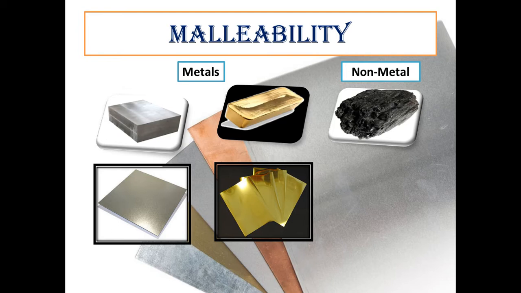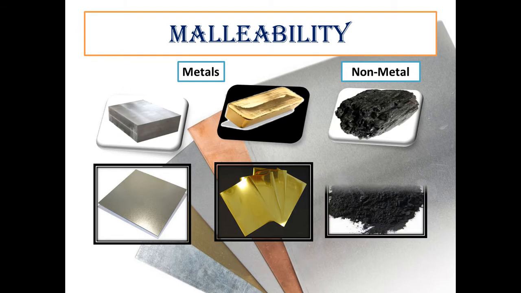If we talk about carbon, what happens when you start hammering the carbon? The carbon turns into a powdery substance. It does not turn into sheets. This means the non-metals do not show the property of malleability. The property due to which non-metals break up into pieces on hammering is called brittleness. When non-metals are beaten with a hammer, they turn into a powdery substance. Non-metals such as hydrogen and oxygen exist in the gaseous state, and bromine exists in the liquid state, as we have learnt in the previous slide.